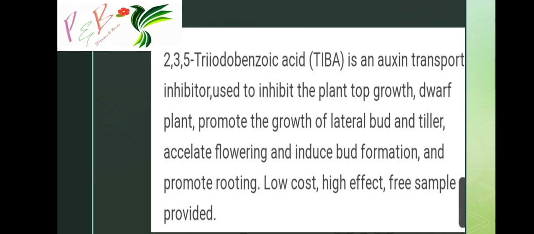TIBA is used to inhibit plant top growth, dwarf the plant, promote the growth of lateral buds and tillers, accelerate flowering, induce bud formation and promote rooting. These are the important functions of TIBA.